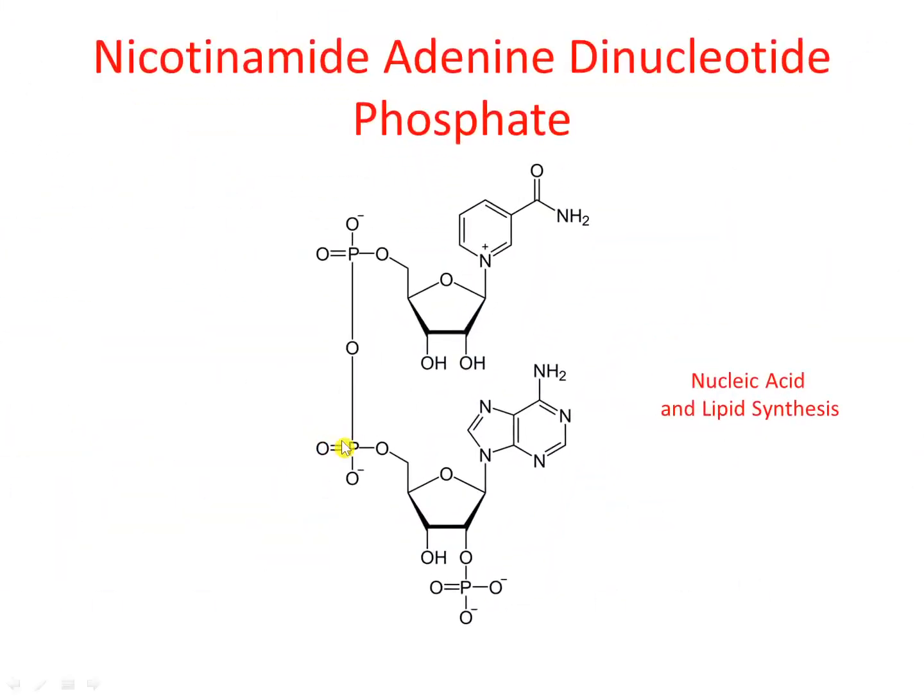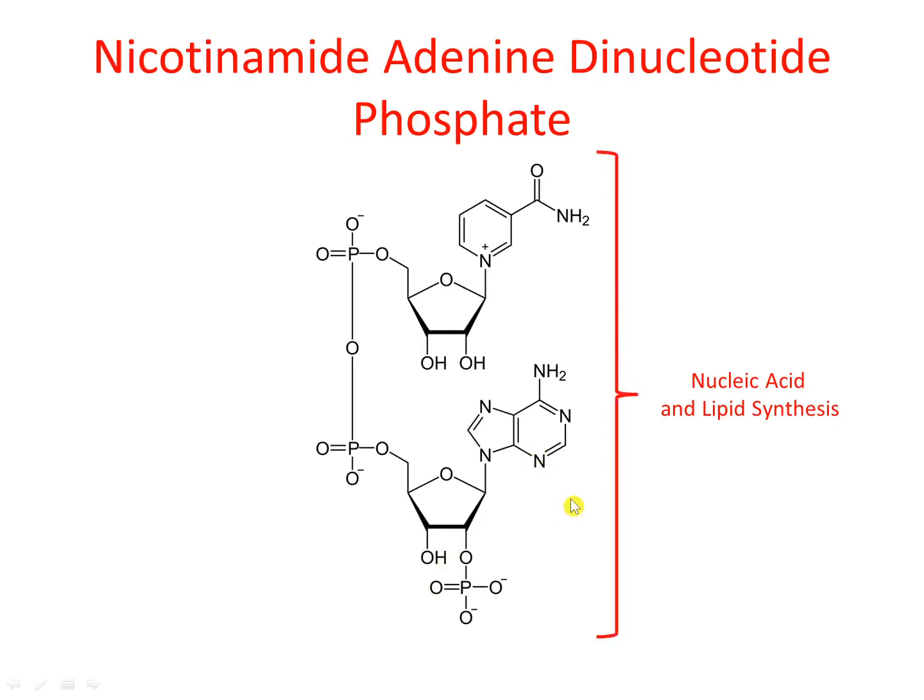So what is this NADPH? It is nicotinamide adenine dinucleotide phosphate. The structure is somewhat similar to nicotinamide adenine dinucleotide, the only difference being that the ribose sugar attached to the adenine is also attached to a phosphate group. So the structure is similar to NAD, only one phosphate group is attached to the ribose sugar attached to the adenine.